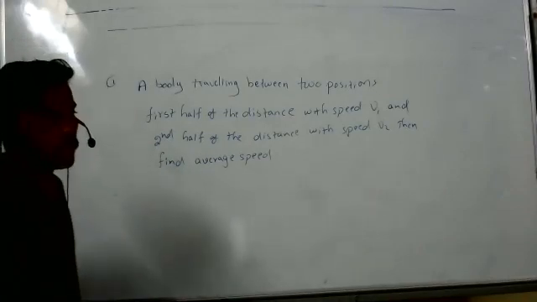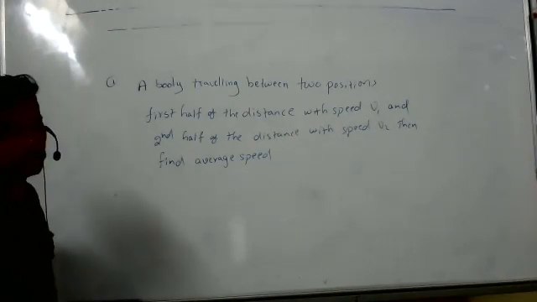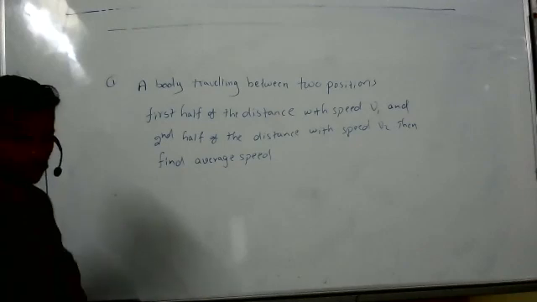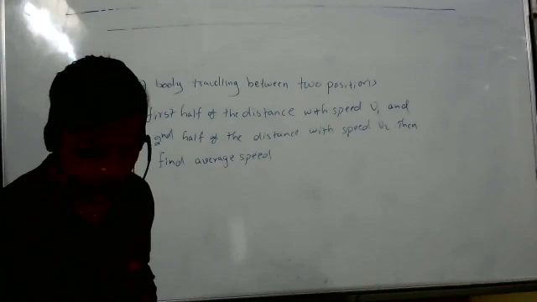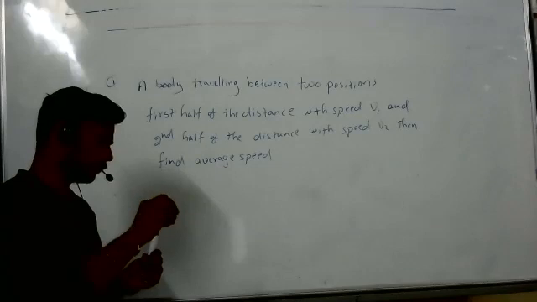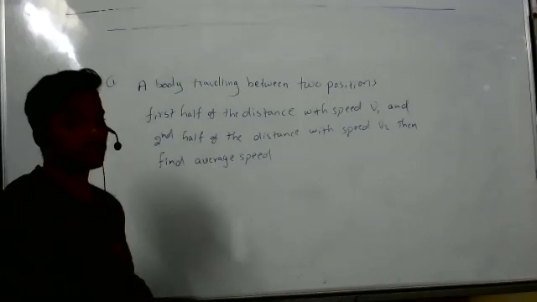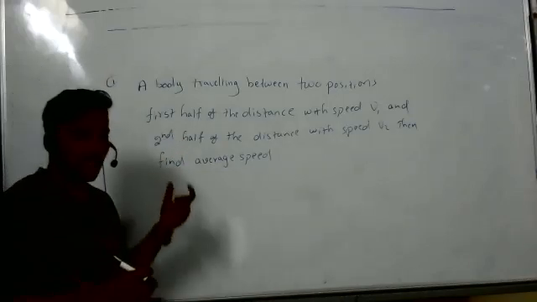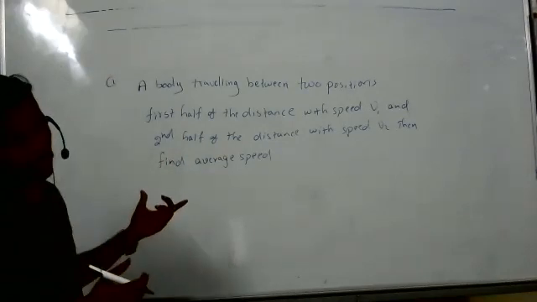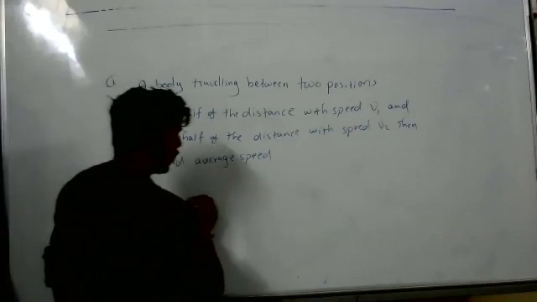Sir, is it 2v1v2? Tell me, what is that? Sir, if we consider a normal situation, instead of saying half, we consider some distance with v1, some distance with v2. Average will be (v1 plus v2) by 2. Is it? I know you will say the same thing. Here they have given first half. First half means here the distance is half, T by 2. Let's see. It is the distance, right?